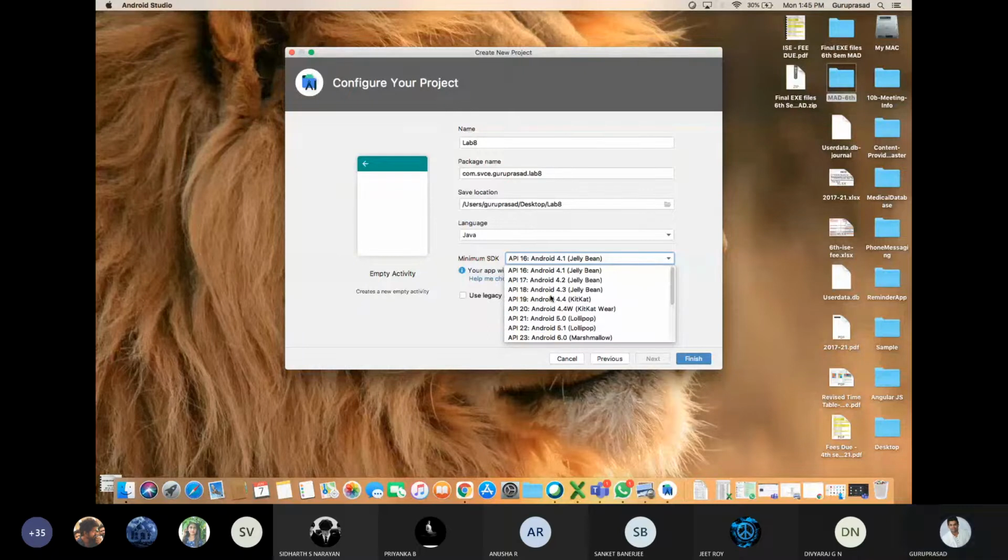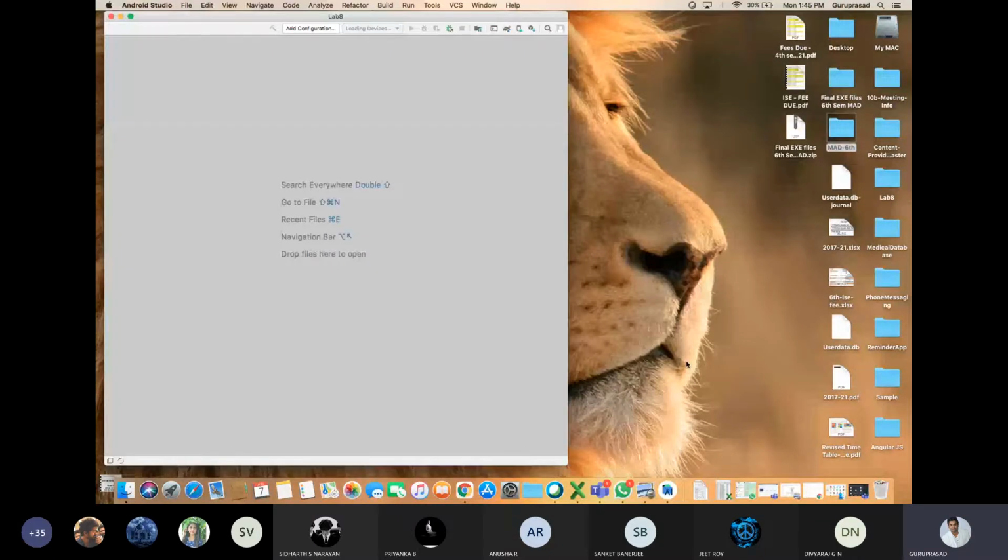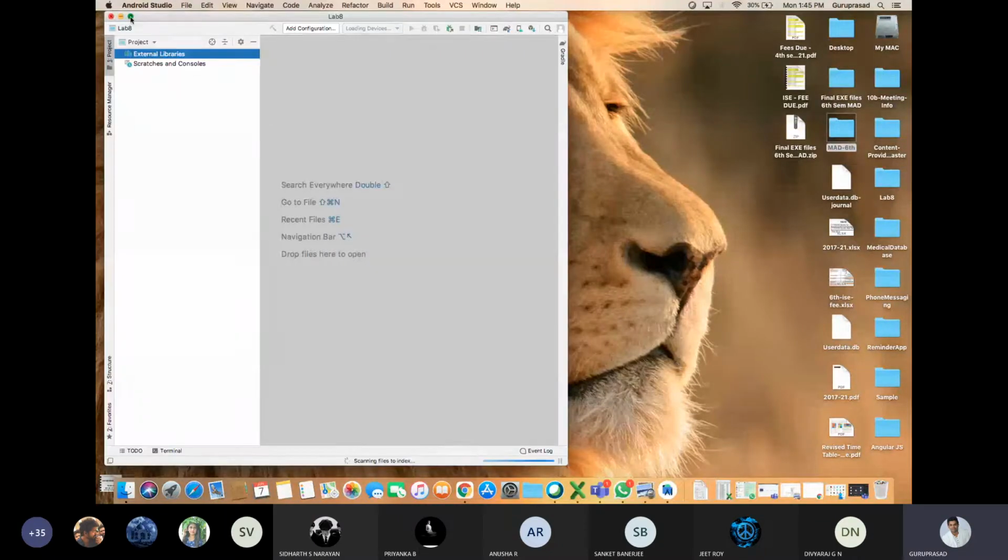Then finish. I'm not touching anything. So the Gradle build happens. Once it is starting,